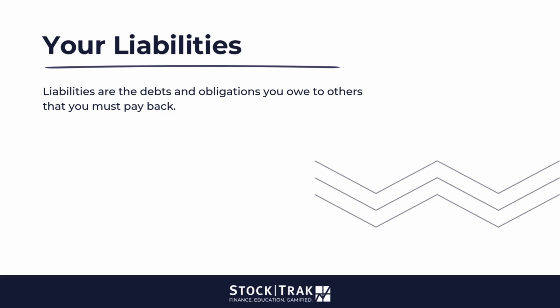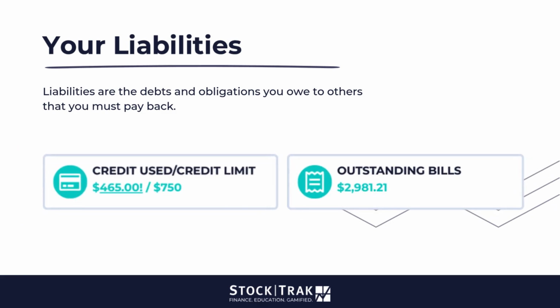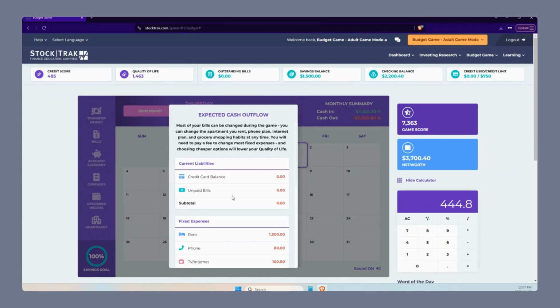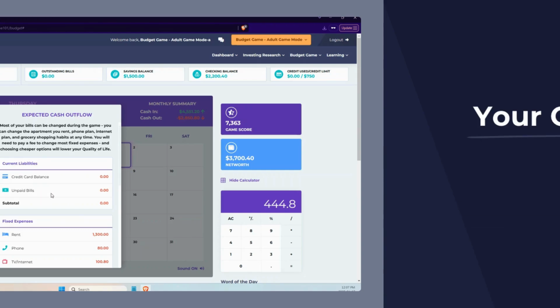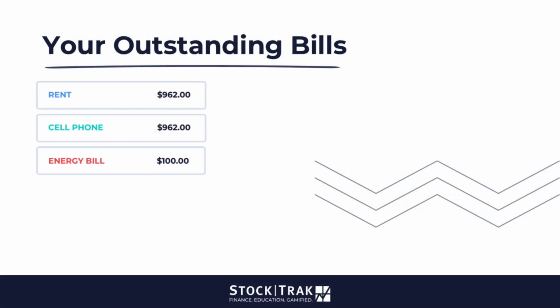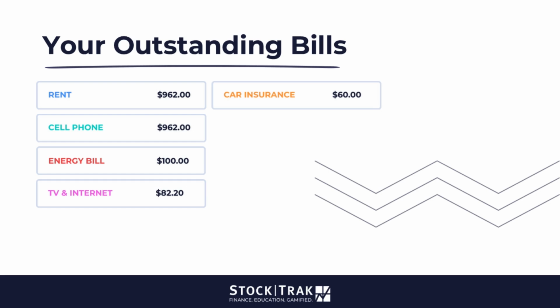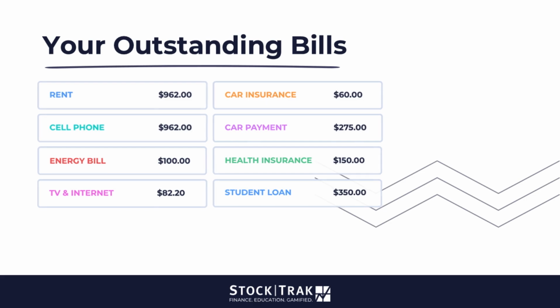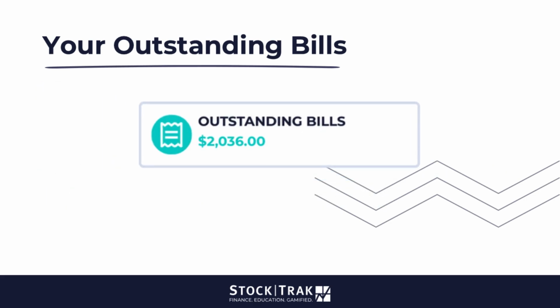Liabilities are the debts and obligations you owe to others that you must pay back. In the budget game, your liabilities include your credit card balance, as well as the outstanding bills you must pay every month. If you missed a payment, your liabilities would also include any fees or interest payments you owe to your creditors. Outstanding bills includes your rent, your cell phone, your energy bill, TV and internet, car insurance and car payment bill, as well as your health insurance and student loans if you're playing in full-time mode. All these expenses added up together is what you need to subtract from your cash and savings to know your